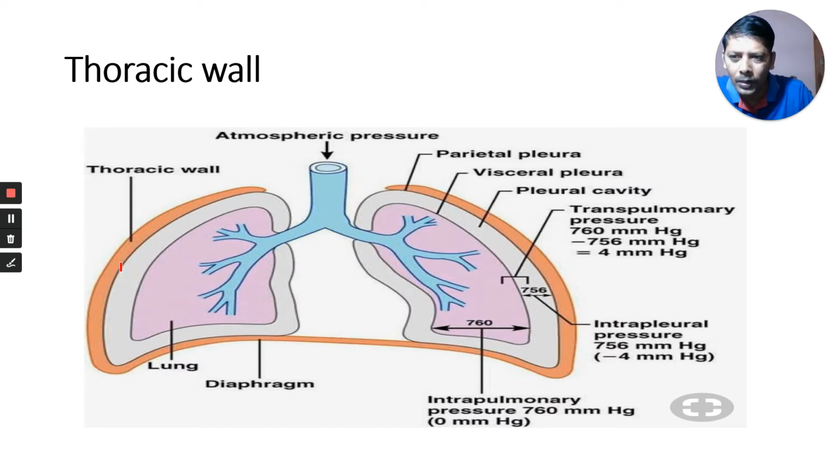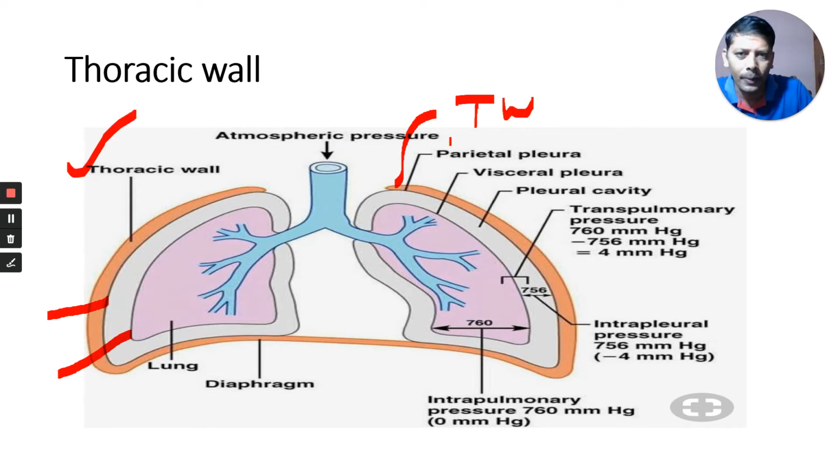This is the outer pleural membrane and this is the inner pleural membrane.